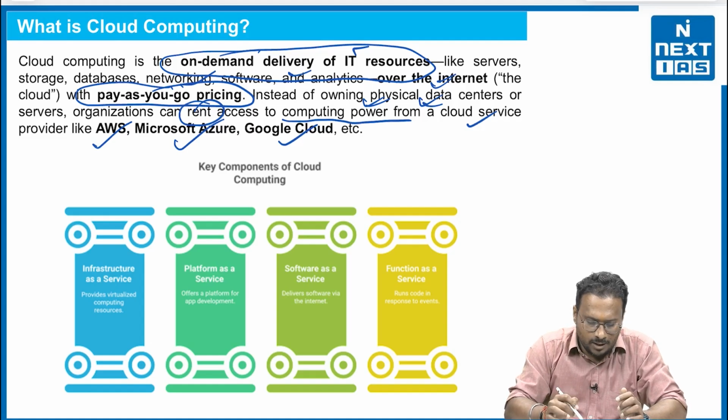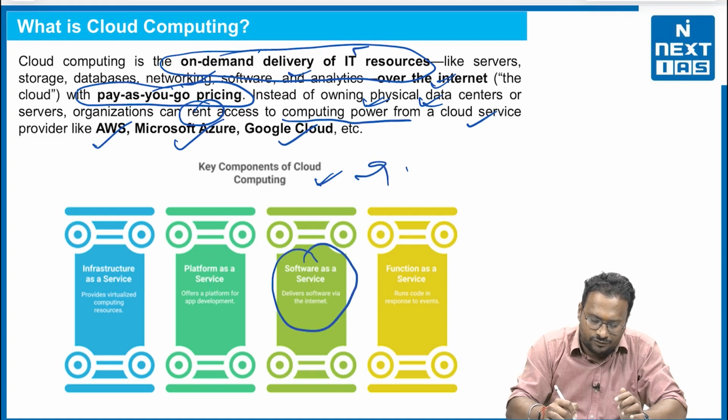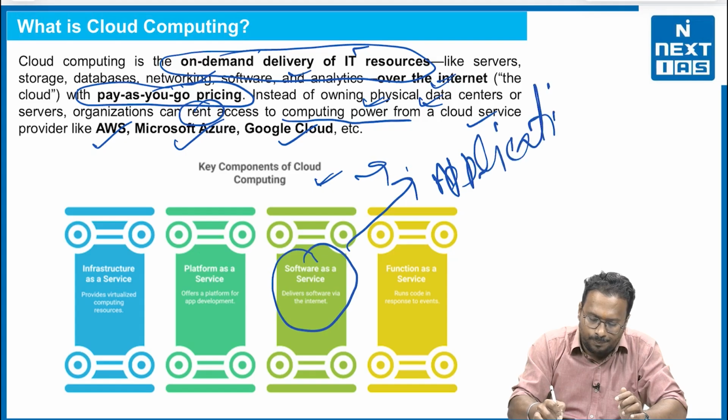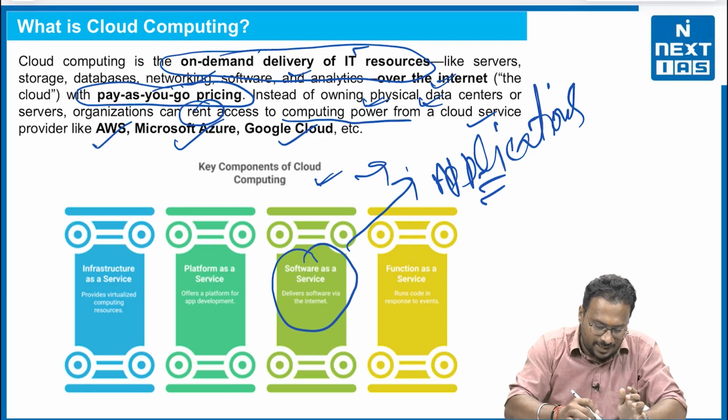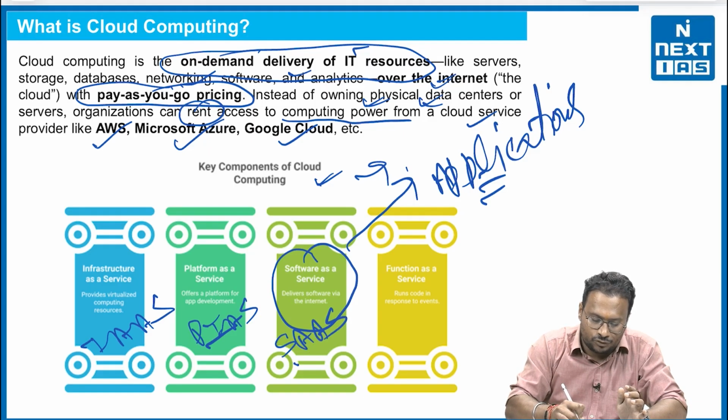cloud computing part. Now, the key components of cloud computing, and UPSC has already asked this, software as a service and its application in UPSC prelims examination previously. Now, the key components of cloud computing are 4. First, IaaS, infrastructure as a service. Second, PaaS, that means platform as a service. Third, SaaS, that means software as a service. And fourth, FaaS, that means function as a service.